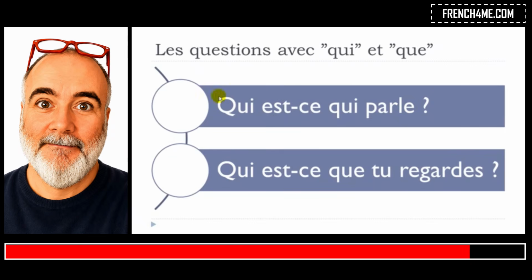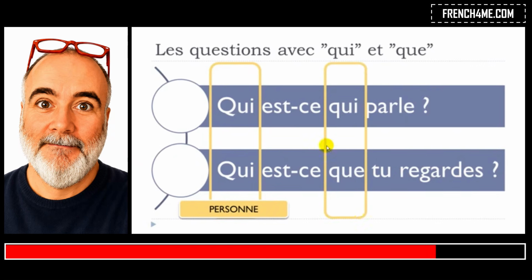So the question is, why do we use qui here and qui here, and then qui here and que here, okay? Because it can look a bit messy at the beginning, especially if you don't really know how to structure that. So the first part here, this qui, we will use just because we want to have the information and it concerns a person. Who, okay? Qui means who when we start the question with it.